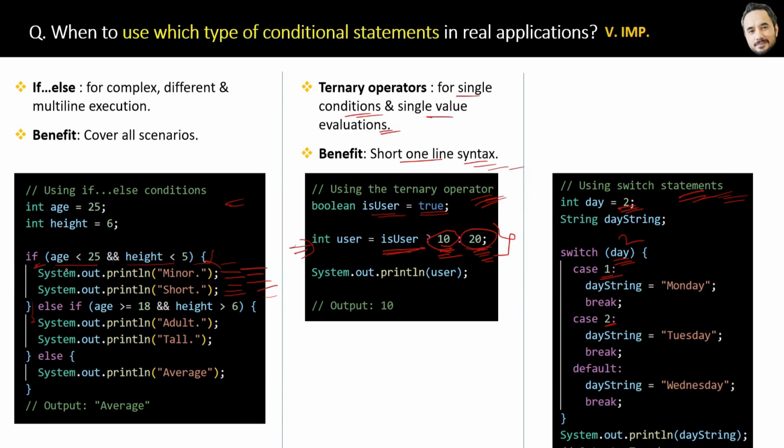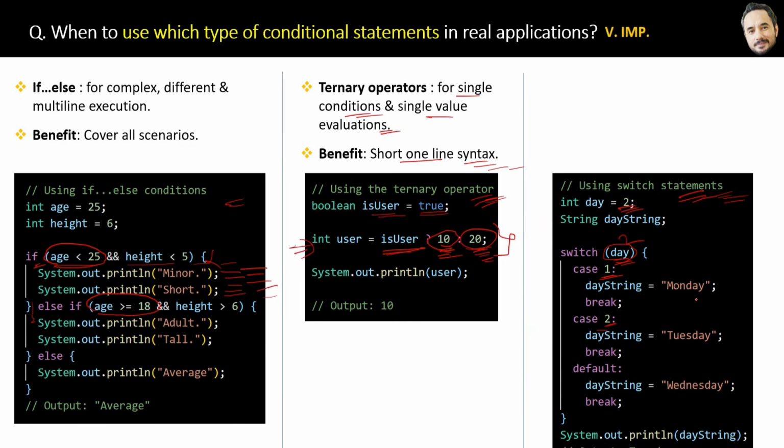For example, in the if else block, the left side can be anything: if is different, then else if is different on the left side, then many else ifs will be different. But in switch case, the left side value is always the same. The day value will be the same. The right side values 1, 2 can be different.